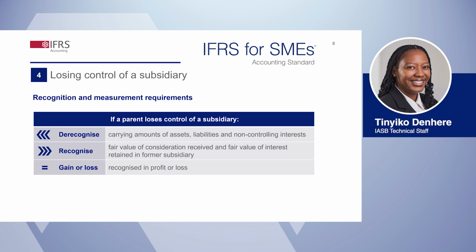The next change we are going to look at relates to the requirements introduced when a parent loses control of a subsidiary.